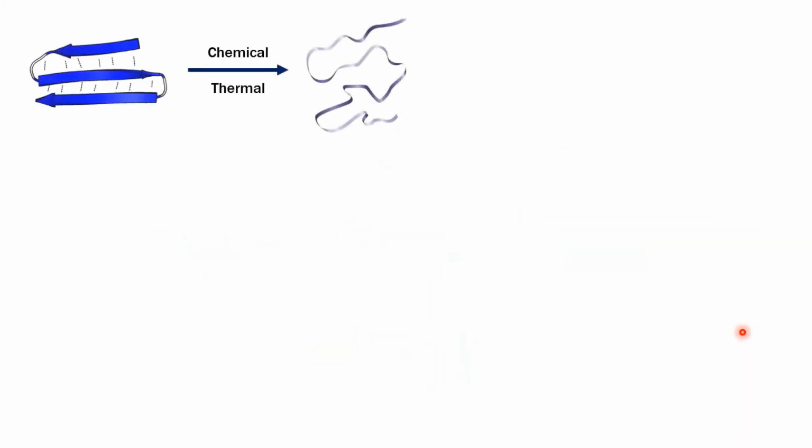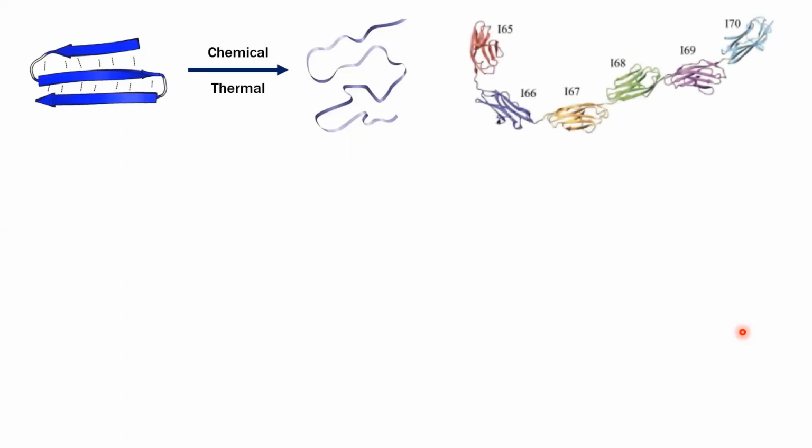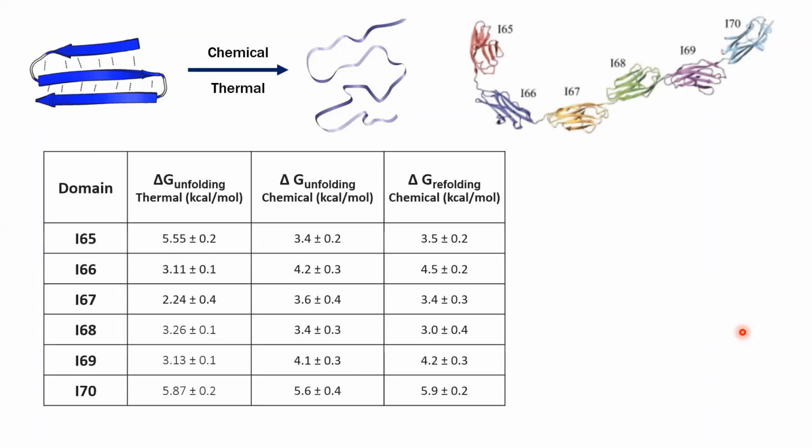We test this to see how easily these domains will unfold, because if the domain can easily unfold, it is more possible that it will happen in the actual muscle. We do this by doing chemical and thermal denaturation, in which we apply an external stress to the protein and see how easily it unfolds. We did this for domains I65 through I70.